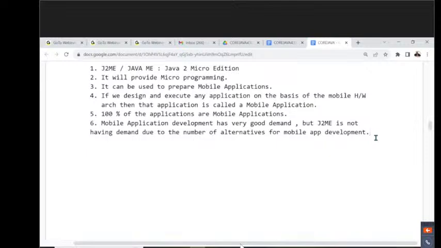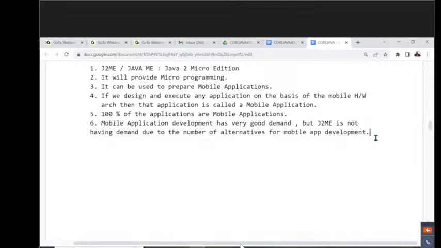After that, iPhone, Swift, different technologies became available. Because of these many technologies, mobile application development through J2ME totally, completely faded out. Nowadays nobody is thinking about J2ME. Even Java developers have forgotten about J2ME, which is one of the parts inside Java. Nowadays, if we ask any Java developer how many parts are available in Java, they used to say only two parts: J2SE and J2EE. They've forgotten about J2ME.